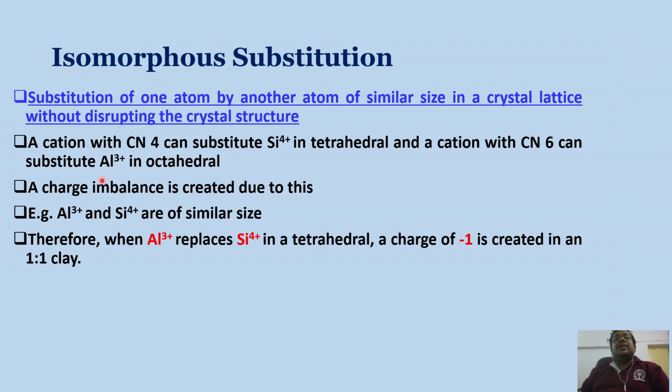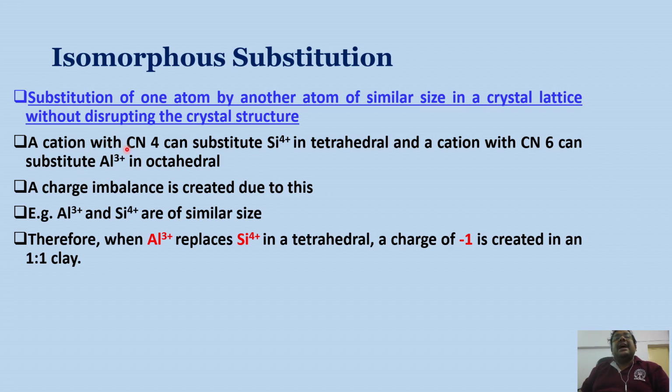Similarly, in the octahedral layer, this aluminum can be replaced by magnesium or iron. So you can see that when this silica, which has 4 positive charges, is replaced by aluminum, which has 3 positive charges, there is an excess production of negative charge.